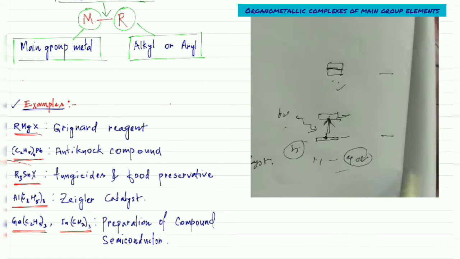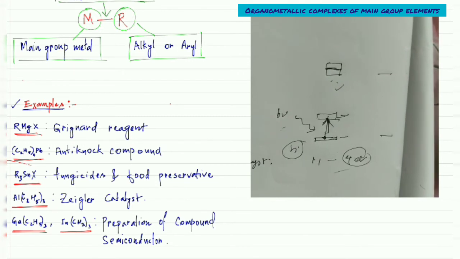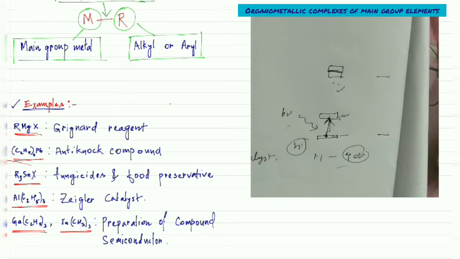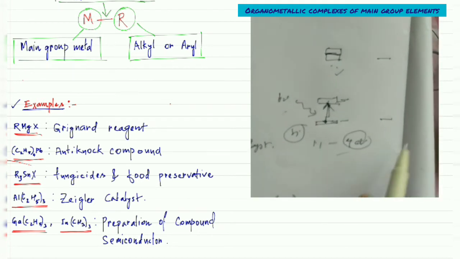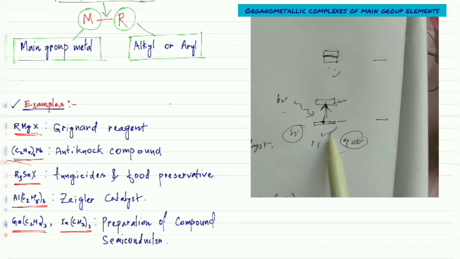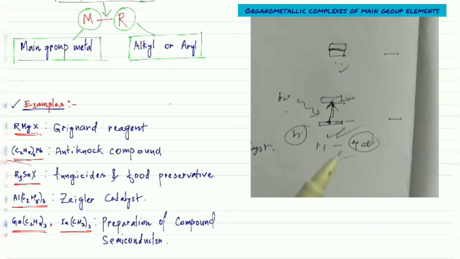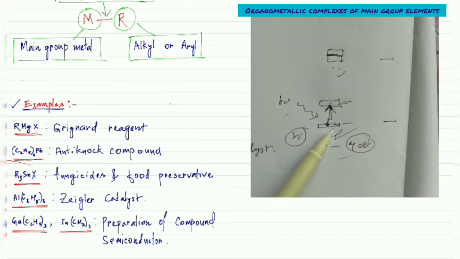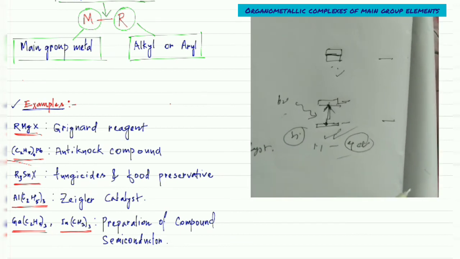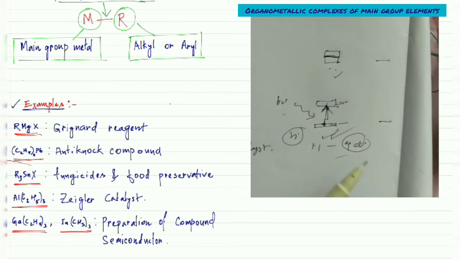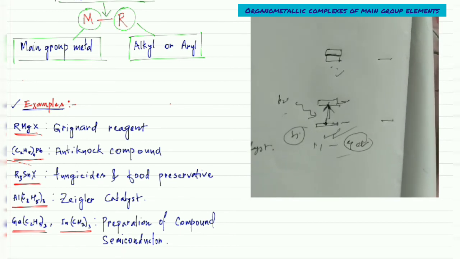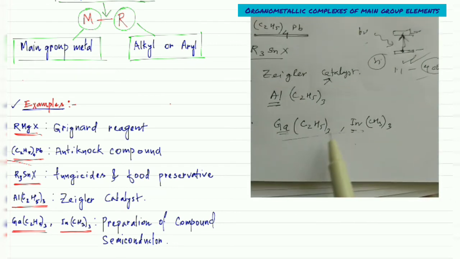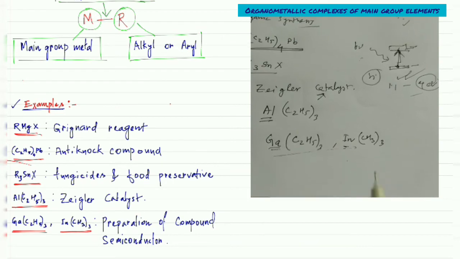So semiconductors can be used as photovoltaic devices. They can also be used as diodes, resistors and transistors. So in electronics or in photovoltaics they can be used, that means to harvest energy from the sun, and also in many electronic devices: any computer, laptop, TV, radio. That's why this is very important. So we can use these organometallic compounds to prepare some compound semiconductors.